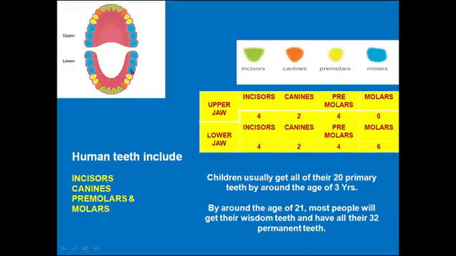These are 6 molars, and these two, 4 premolars. This one and this one, 2 canines, and these 4 incisors. So in the upper jaw there are 16 teeth, and in the lower jaw there are 16 teeth. In the upper jaw 4 incisors, 2 canines, 4 premolars, and 6 molars are present. And in the lower jaw also, 4 incisors, 2 canines, 4 premolars, and 6 molars are present.